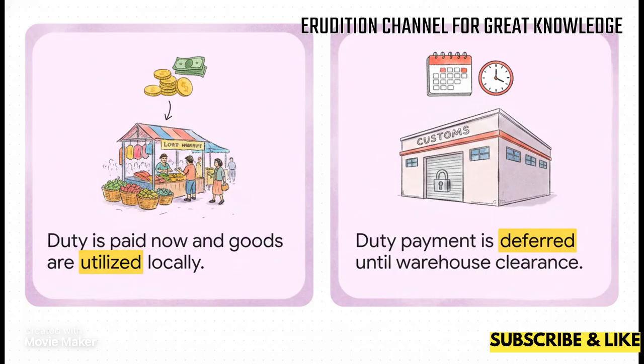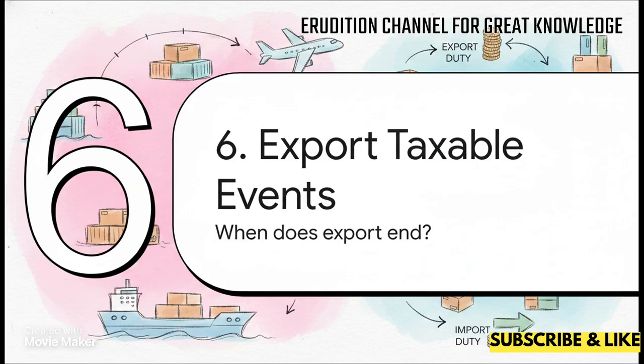But what if they don't go straight into the domestic economy? If the goods are cleared for warehousing instead, they stay in a custom bond. That means the payment of duty is entirely deferred. Technically, the import only takes place later, when those goods are finally cleared from the warehouse for home consumption. Keep that distinction sharp.